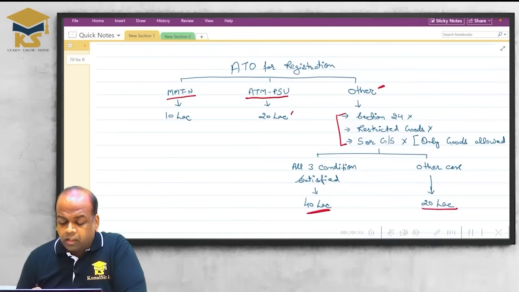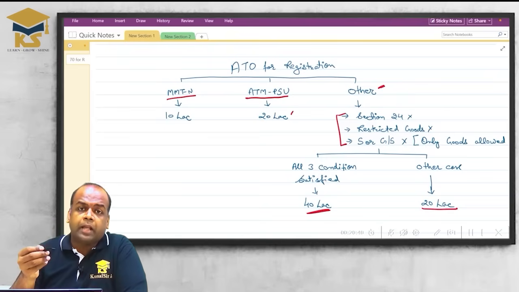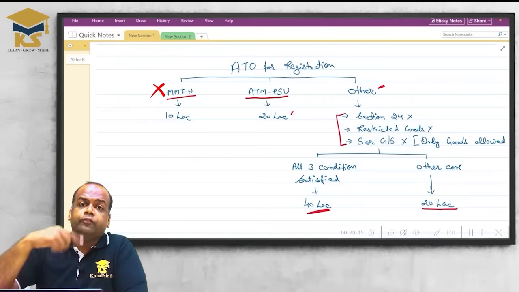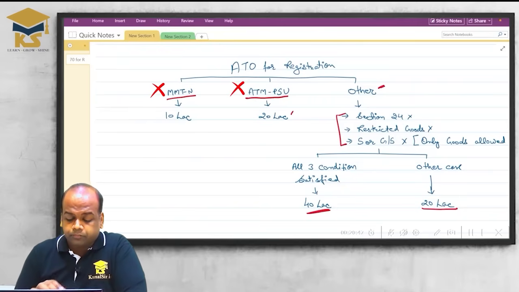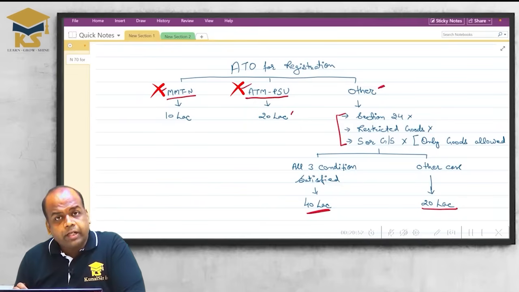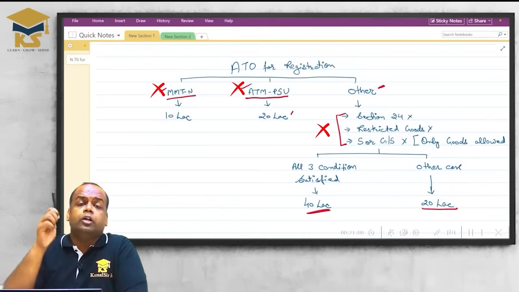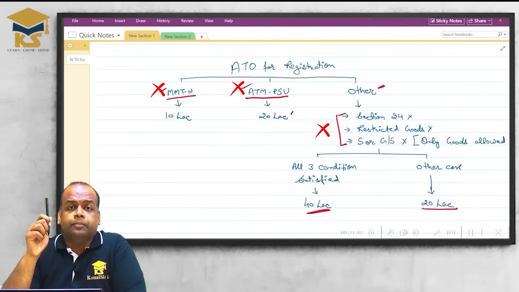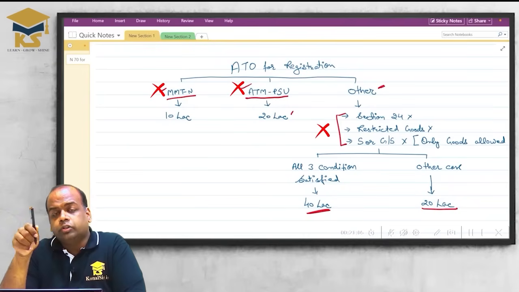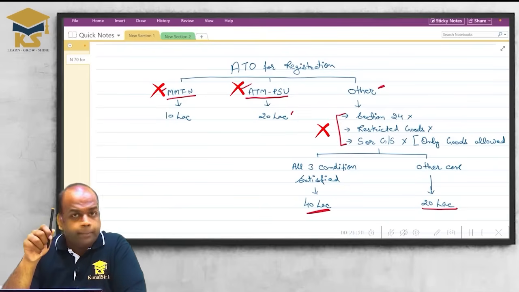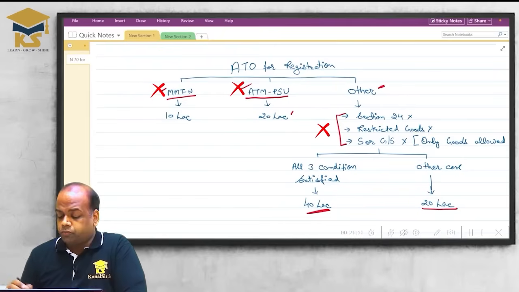So, when the 40 lakh turnover limit is applicable: you are not supplying from these 10 states, you are not required to get registered under section 24, and you are not dealing in restricted goods. So what are the restricted goods, we will see. These are the same as the goods that we see in the composition scheme. Like a manufacturer of certain goods, edible ice and all, was not eligible to get registered under the composition scheme. The same list of goods is mentioned here.